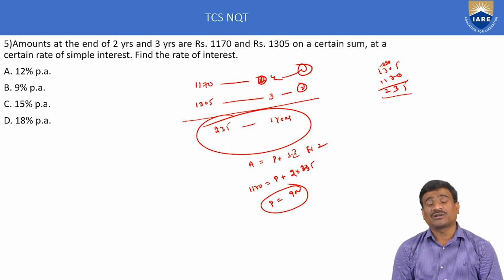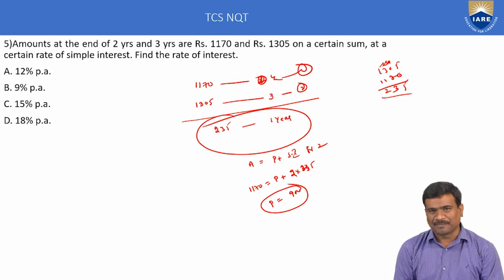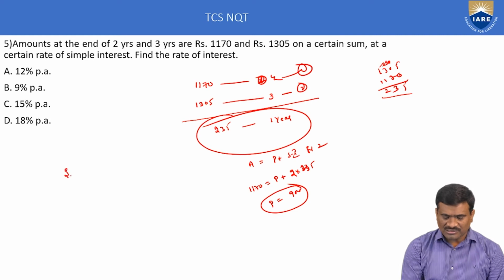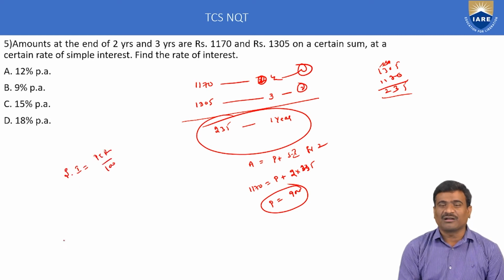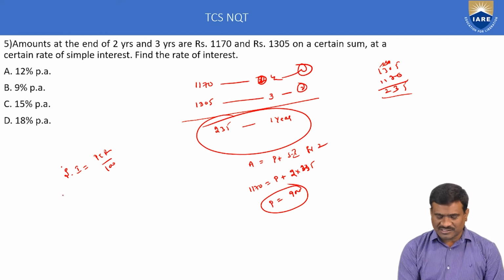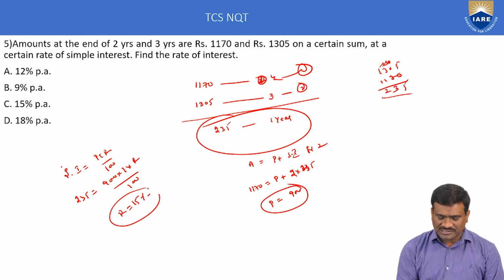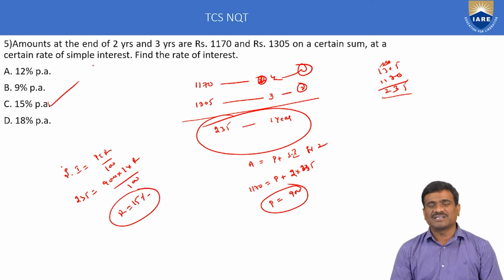Next, find the rate of interest per annum by using the formula simple interest is equal to PTR by 100. Simple interest for 1 year is 235, principal amount is 900 times 1. Calculating the rate of interest per annum, the rate of interest is equal to 50. Option C only is correct. This is the method.